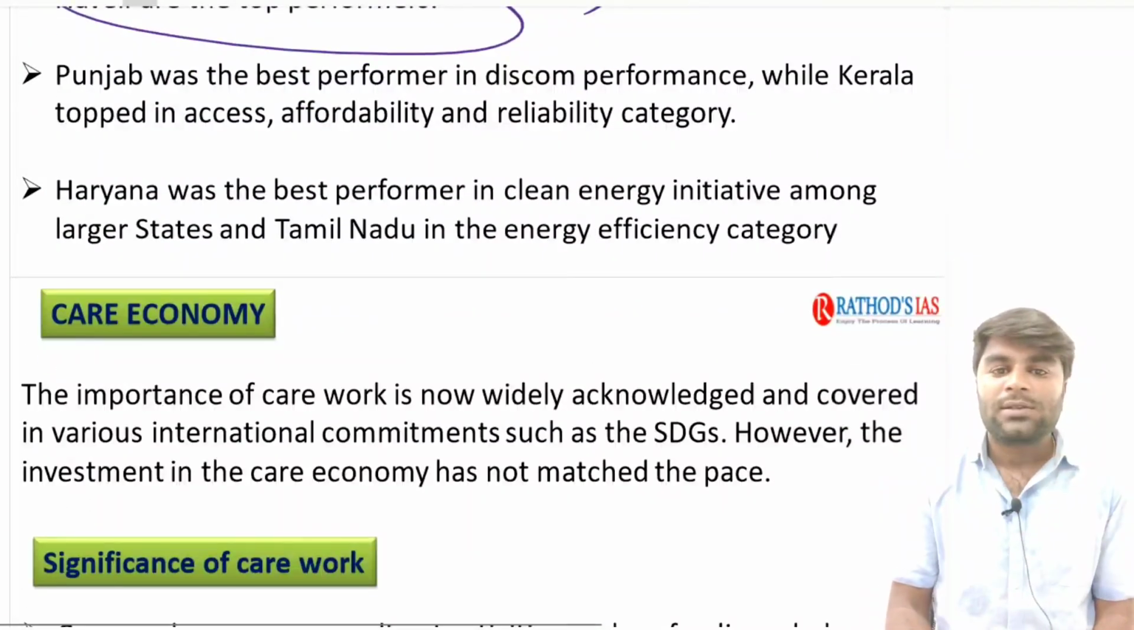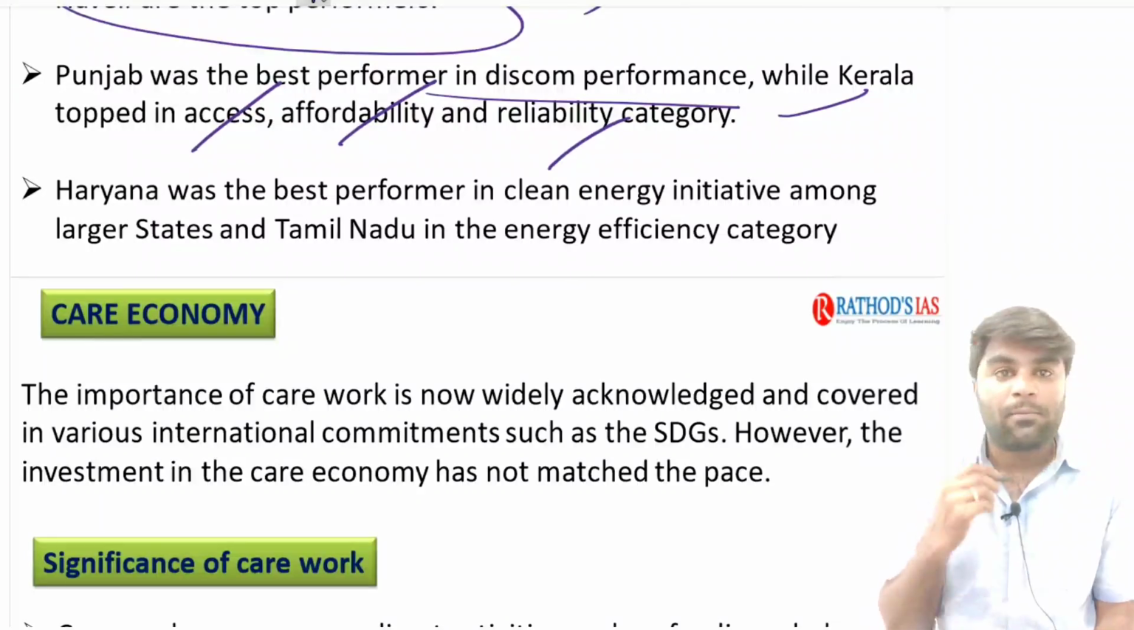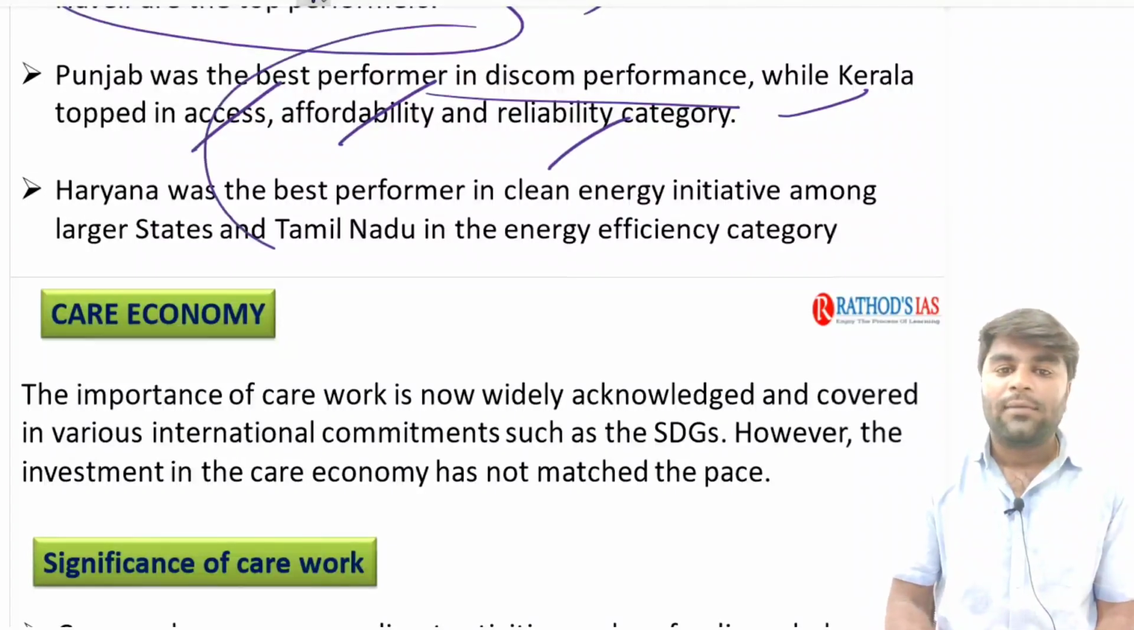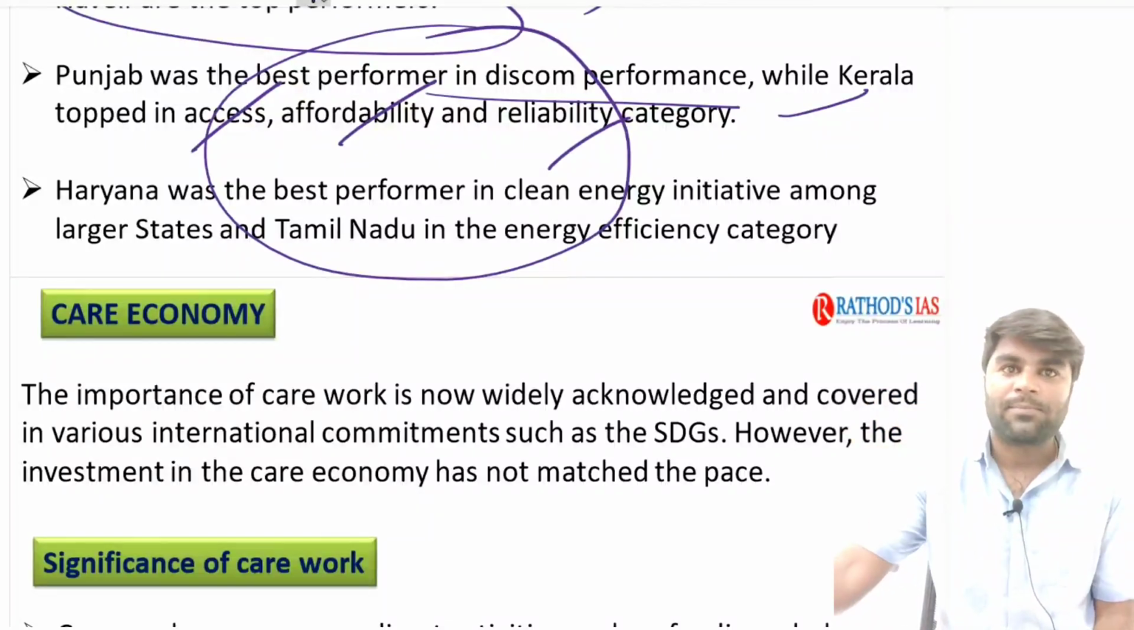Next, Punjab was the best performer in DISCOM performance, while Kerala topped in the access, affordability and reliability of energy category. So this is about this index. Try to note down these parameters and remember them for your prelims.